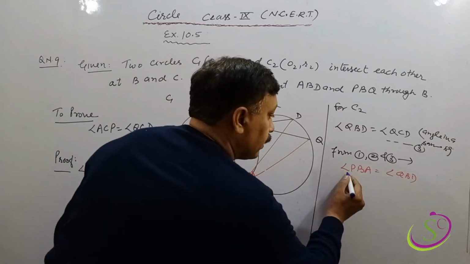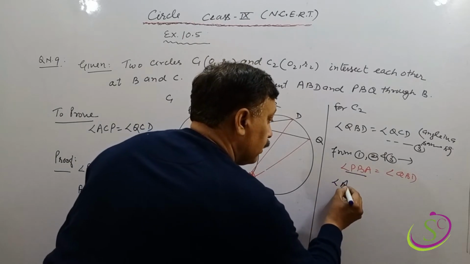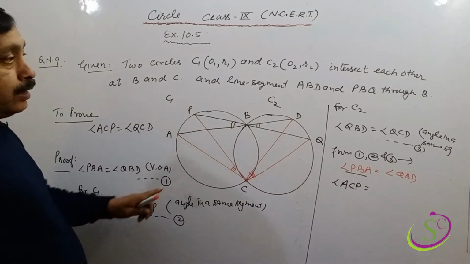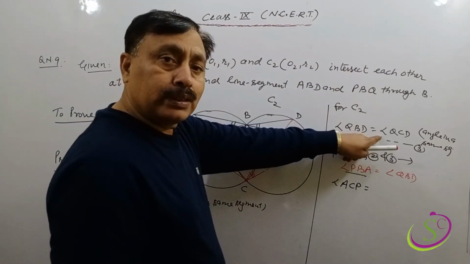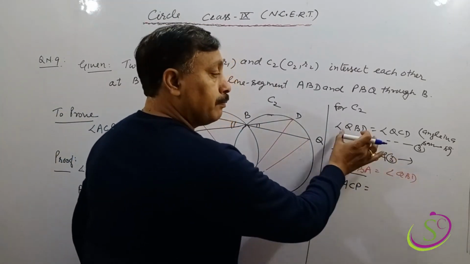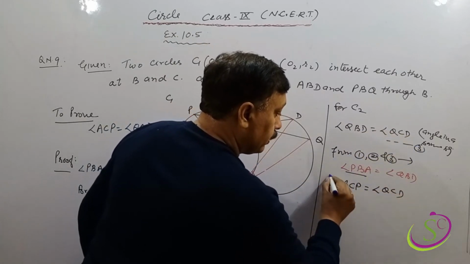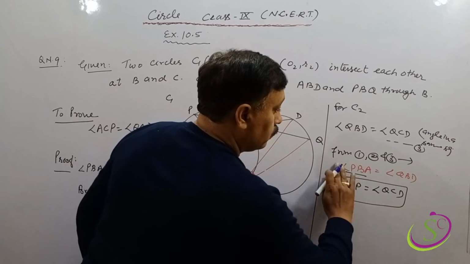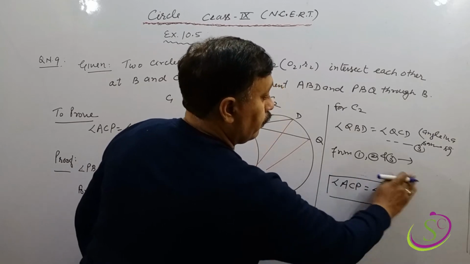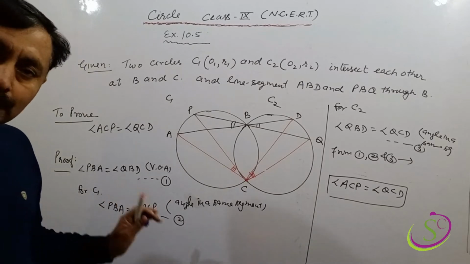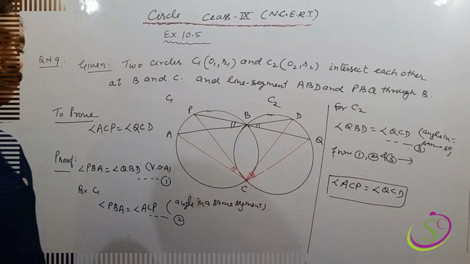So this angle can be replaced by angle ACP, and in place of this we can write angle QBD equal to angle QCD. This angle replaced by this means angle QCD. Is it clear? So do it. We can prove this angle equality in this way. Is it clear? So do it.